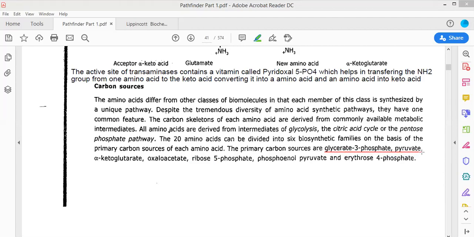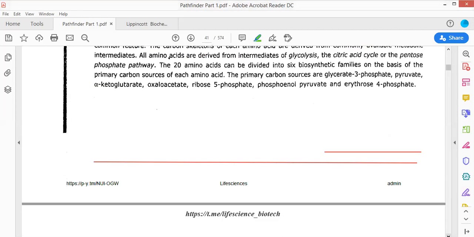Glycerate 3-phosphate, pyruvate, alpha ketoglutarate, oxaloacetic acid, ribose 5-phosphate, phosphoenol pyruvate, and erythrose 4-phosphate. These compounds are the intermediates produced through the glycolytic pathway, so these serve as the carbon sources.